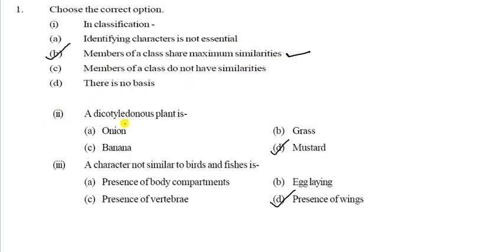Now come to the second. Dicotyledon plants: onion, grass, banana or mustard. Mustard is the correct answer. Now third one, a character not similar in birds and fishes: presence of body compartment, egg laying, presence of orbital, or presence of wings. That is the correct answer, presence of wings, because birds have wings and fish have no wings.